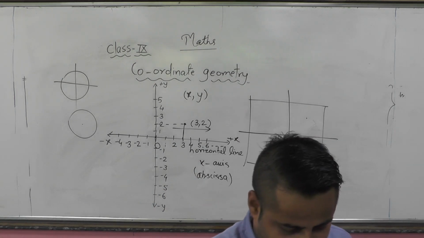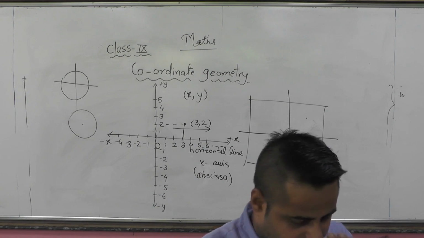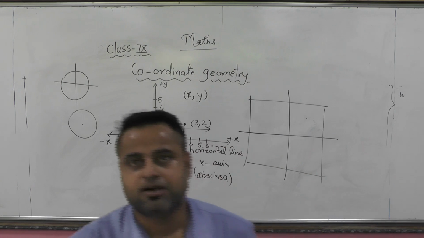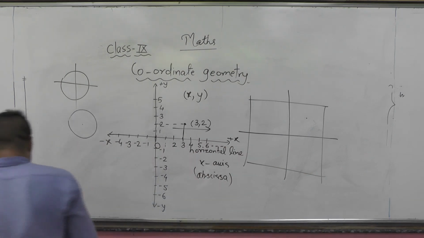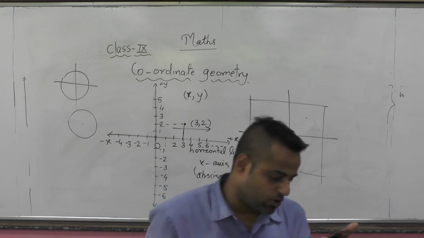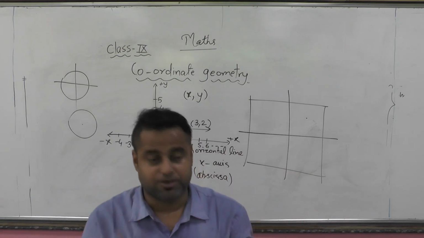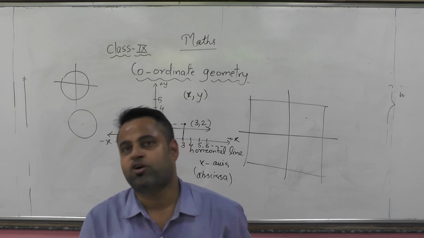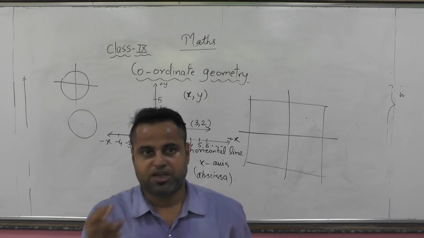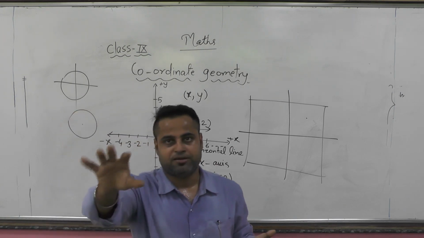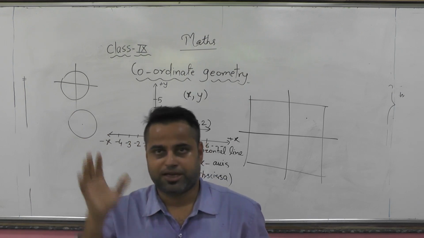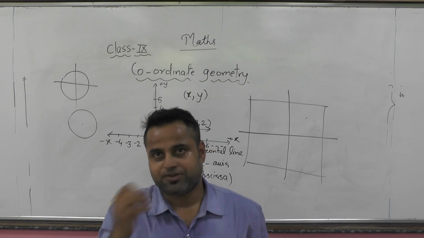In our NCERT book, Exercise 3.1. The first exercise has basic initial questions. The first question is, how will you describe the position of a table lamp on your study table to another person? With the help of these coordinates we can tell him the position. We can suppose a point at the middle and divide the plane into four parts like we previously did.